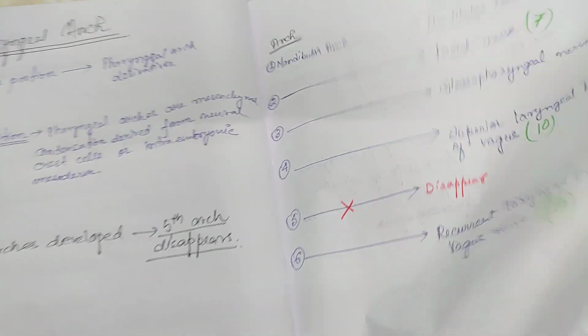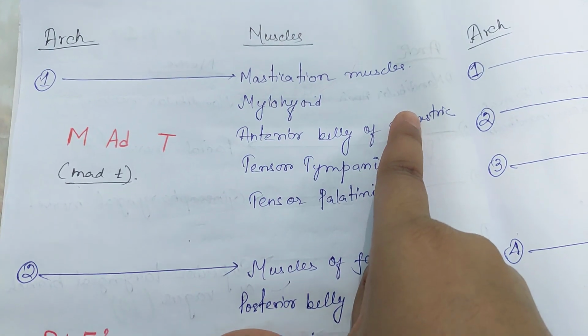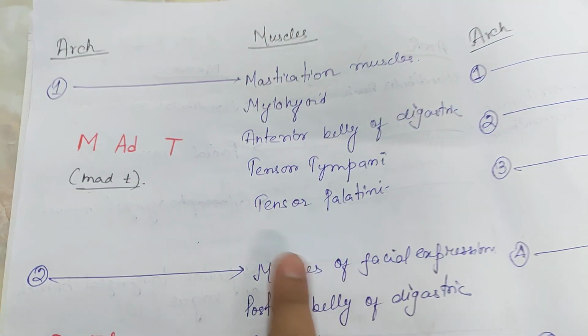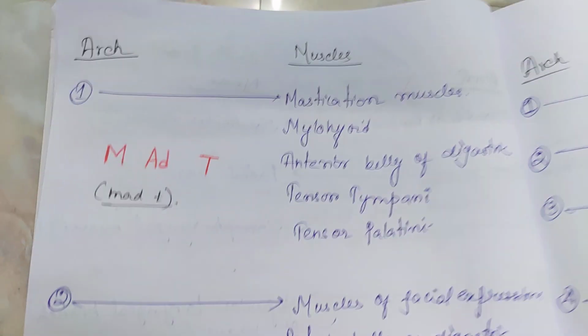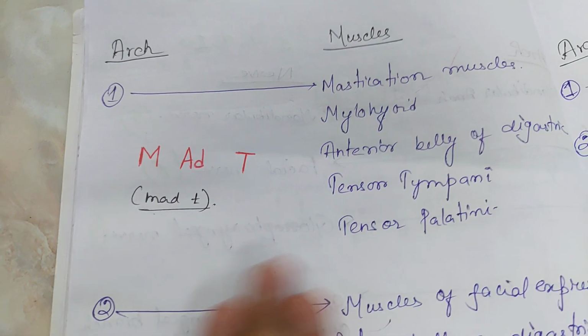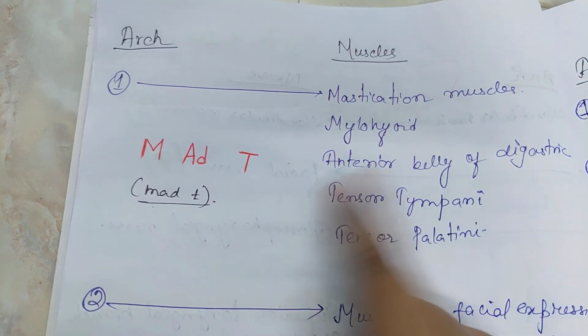Now let's come to the next part, that is the muscles. For the first arch, the muscles are muscles of mastication, mylohyoid, anterior belly of digastric, tensor tympani and tensor palatini. I remember these muscles with the mnemonic MAD-T. M is for mastication muscles and mylohyoid.